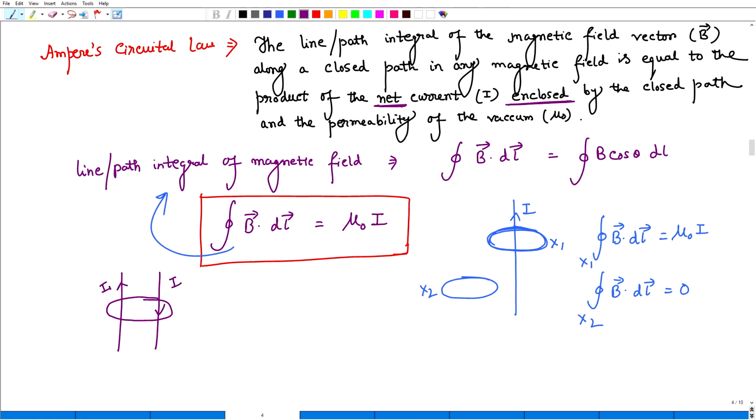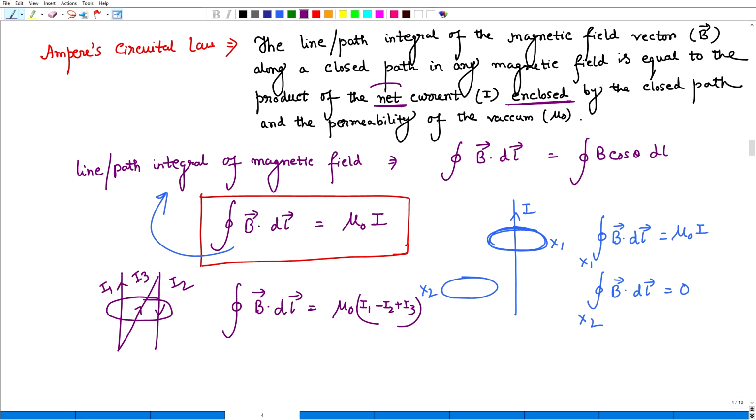Here is I1, it is I2, like this is I3. So if multiple wires are there, then B dot dl will be mu naught times the total I, and total I will be I1 plus I2 plus I3. The total current we have to consider. But mind it, here we also have to keep in mind the direction of I, because this I2 is in the opposite direction, so it will actually be minus I2. So this is the total current, I1 minus I2 plus I3.